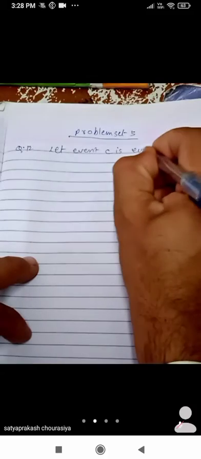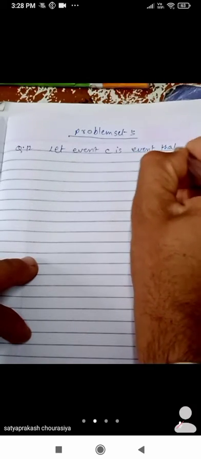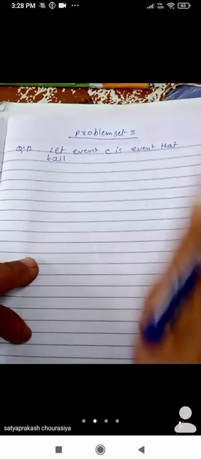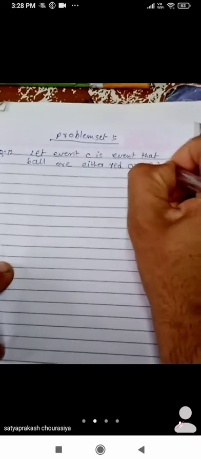Okay. Question number 12. Let event C be the event that the balls are either red or white.